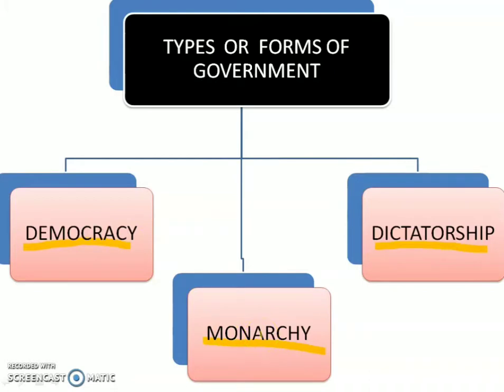So here the king or the queen has to decide what is good for the people, the citizens, and what is not good for the citizens. For the king and the queen, there are councils of ministers who can give advice to the king and queen, but the last decision remains with the king or the queen, right?